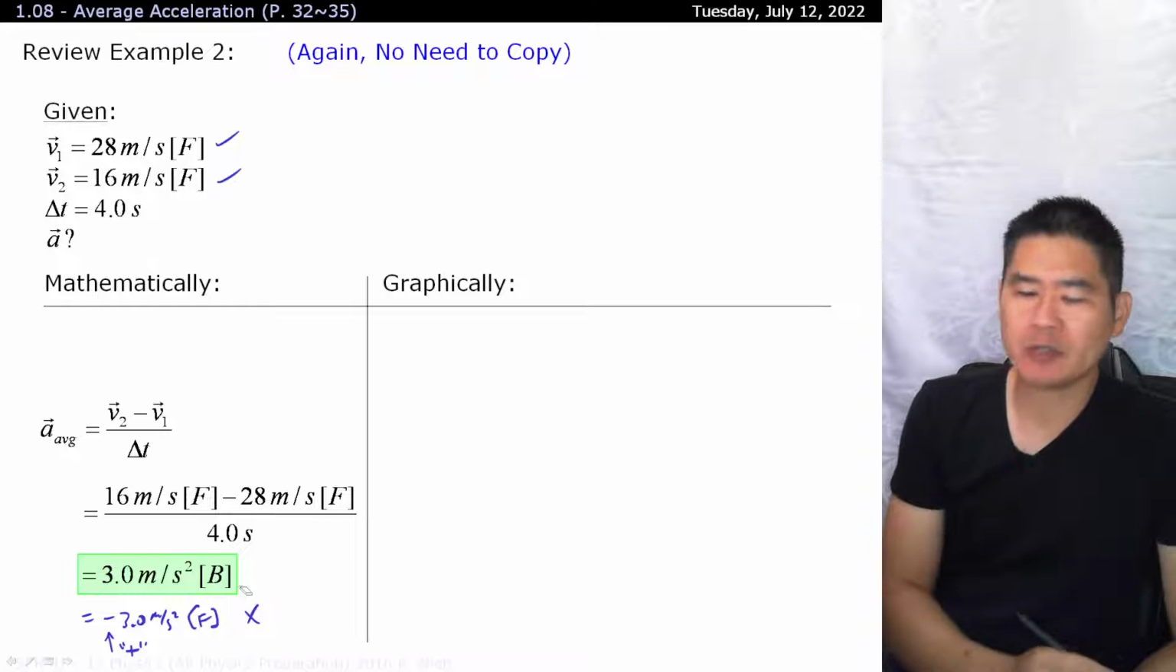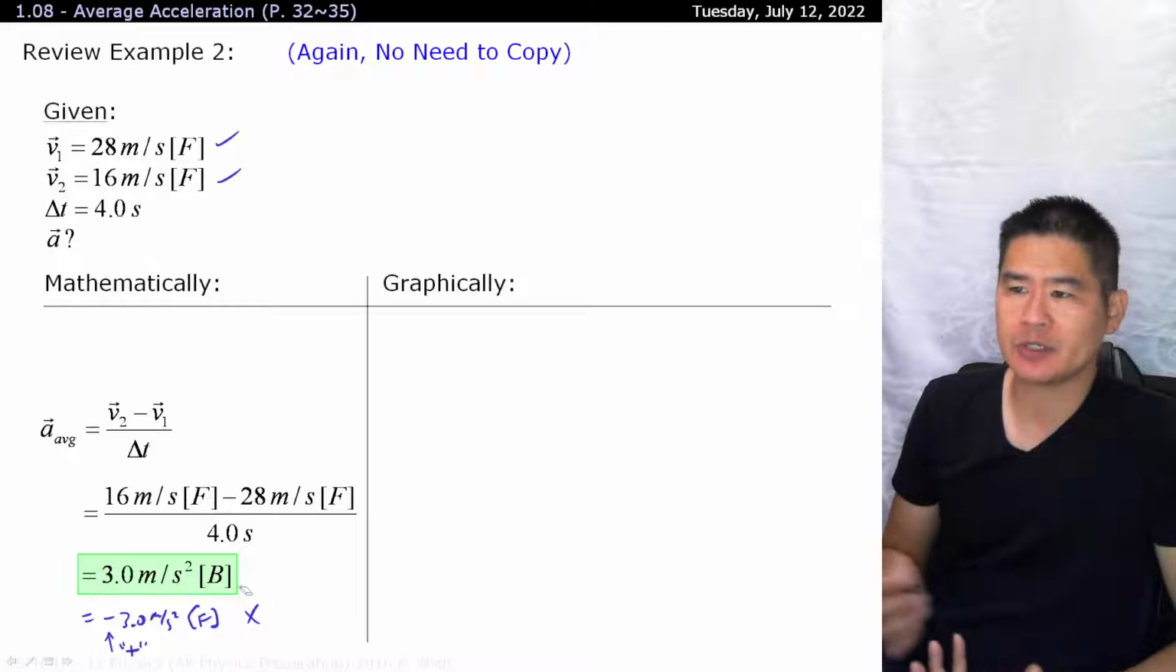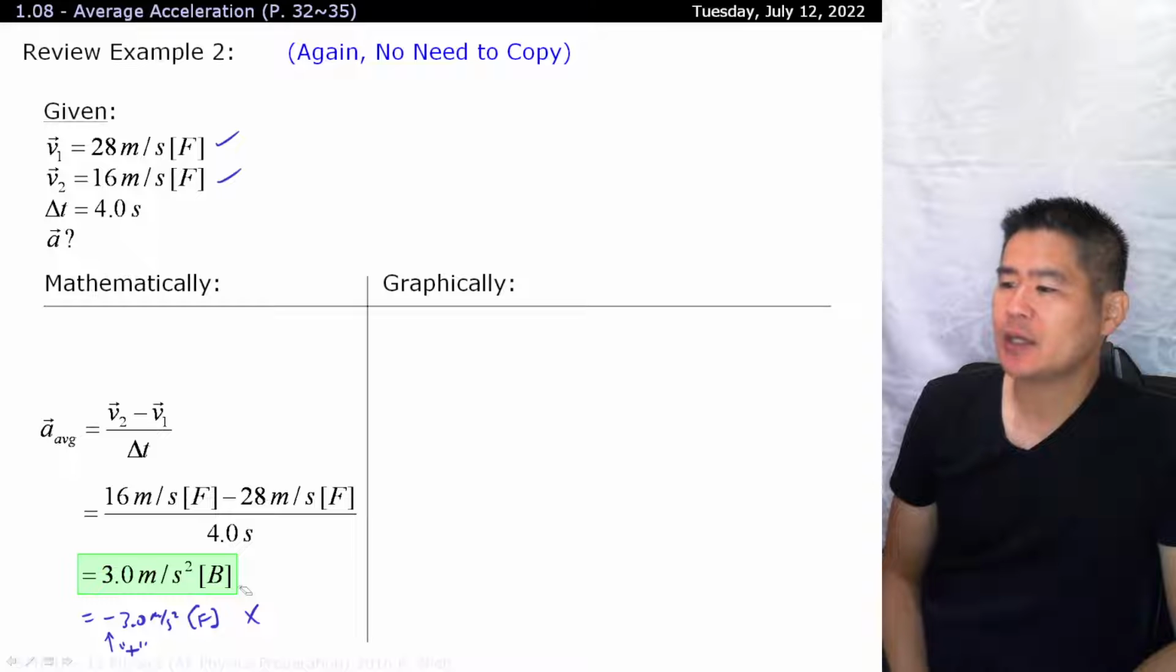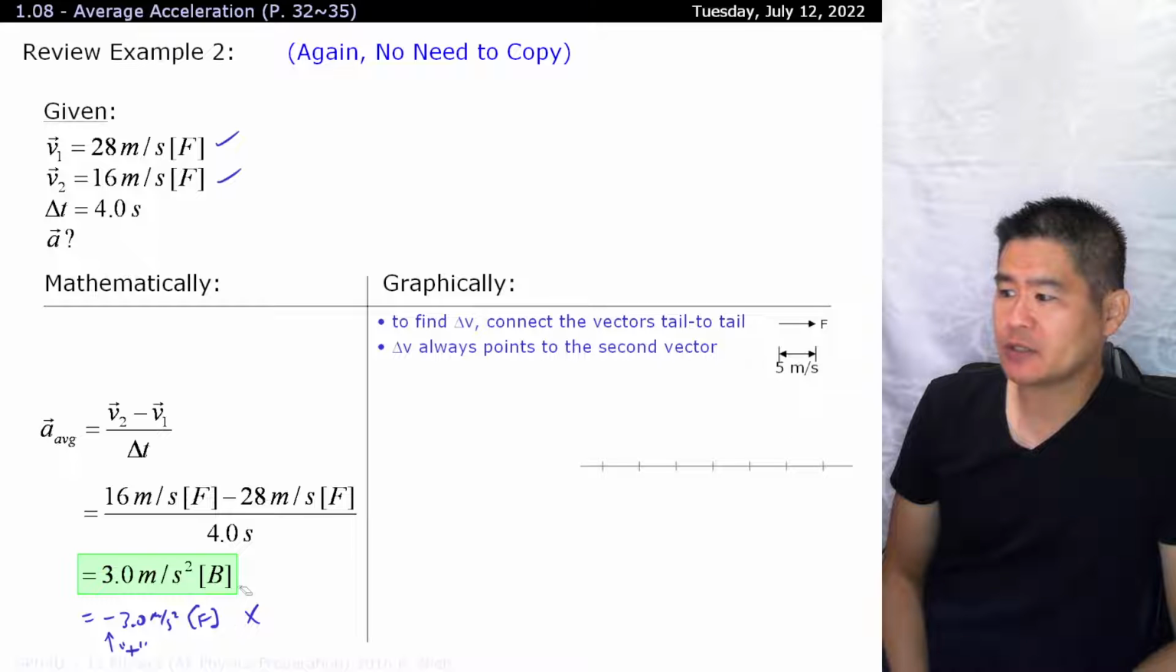Now, if it's a scalar measurement, then obviously you have to leave the minus sign there because the minus sign means opposite of whatever the original direction was. It just wasn't given in the problem. Now let's approach this again graphically using the same exact rules. This time around, we start off with a longer vector and we finish off with a shorter vector.